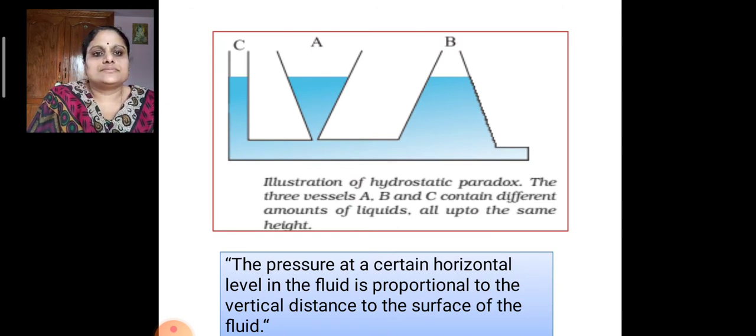In this figure, you can see three different vessels of different shapes which are connected together at the bottom. If you pour water in any one of the vessels, we can see that the level of water rises in all the vessels up to the same level. This is an example of the hydrostatic paradox. According to this principle, the pressure at a certain horizontal level in the fluid is proportional to the vertical distance to the surface of the fluid.